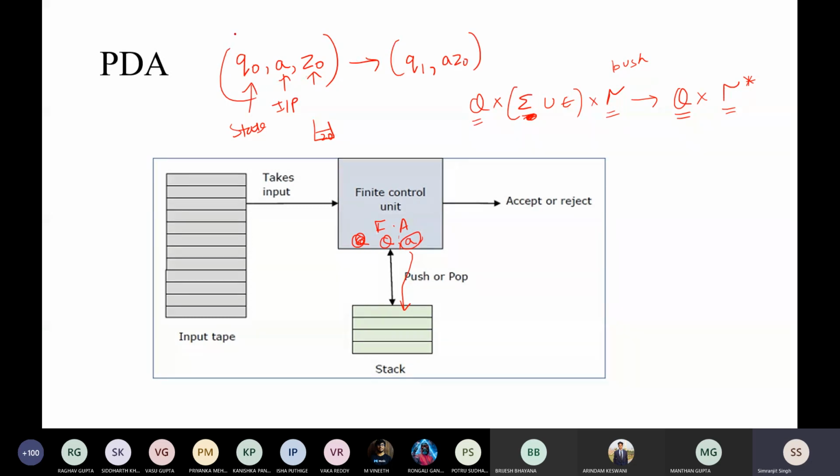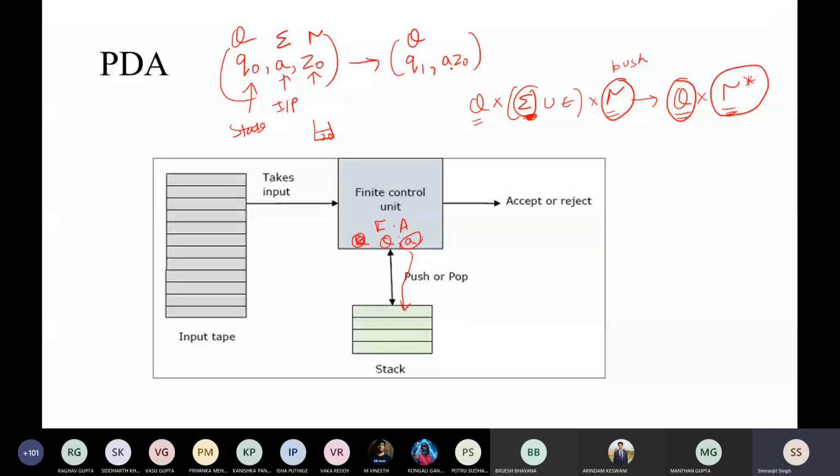Now see, this is your Q. This is either your input alphabet, or epsilon can be there. So I'm considering here an input alphabet and something related to a stack. In this case the stack alphabet is Z naught, so that is written in this way. After getting an input of A, it goes to another state, and the stack symbol is changed.